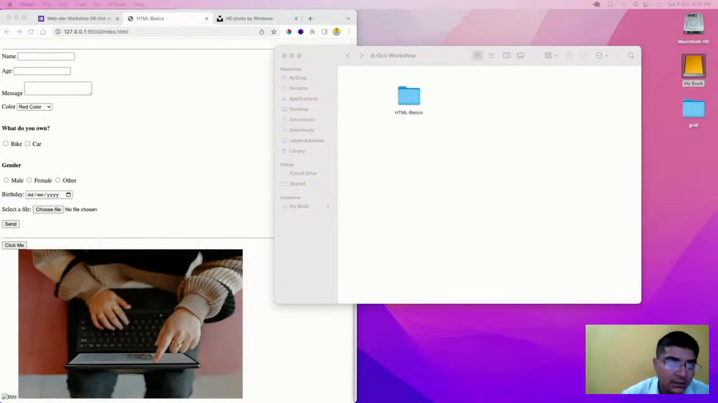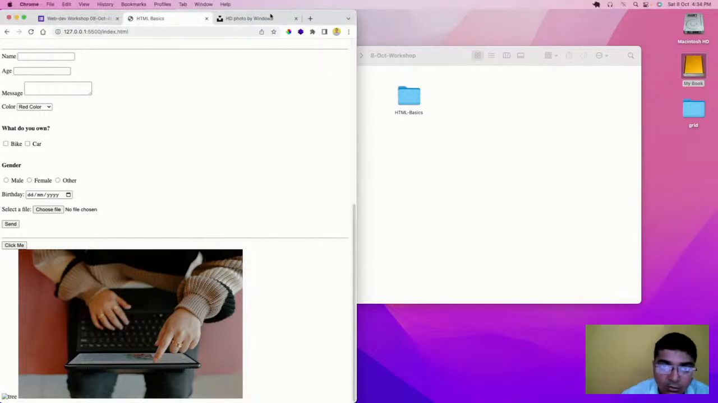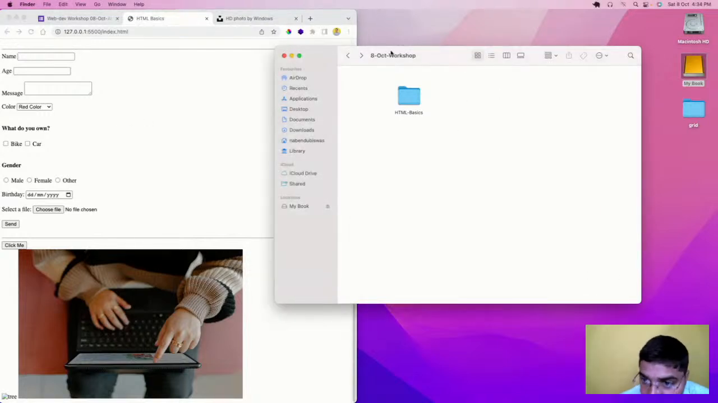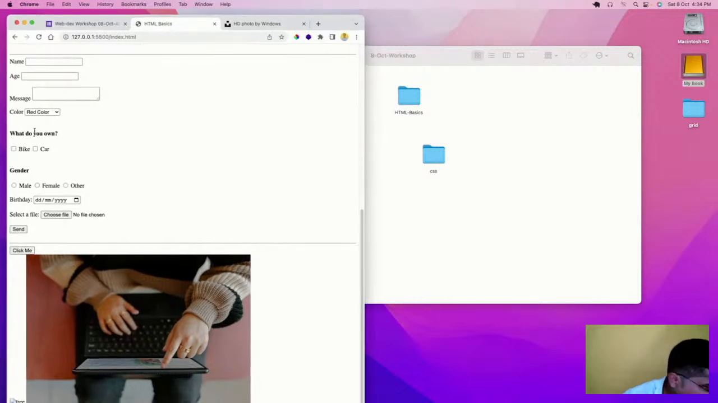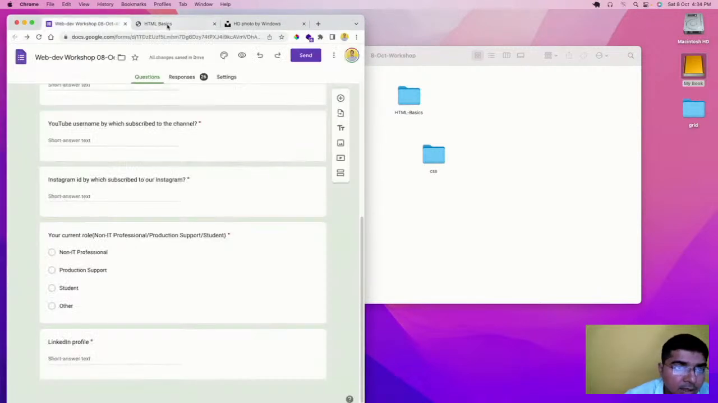So let us start now with the CSS part. We have the image folder also. While we do this, those who have not filled the attendance sheet, please fill it. Let me do the setup by now.